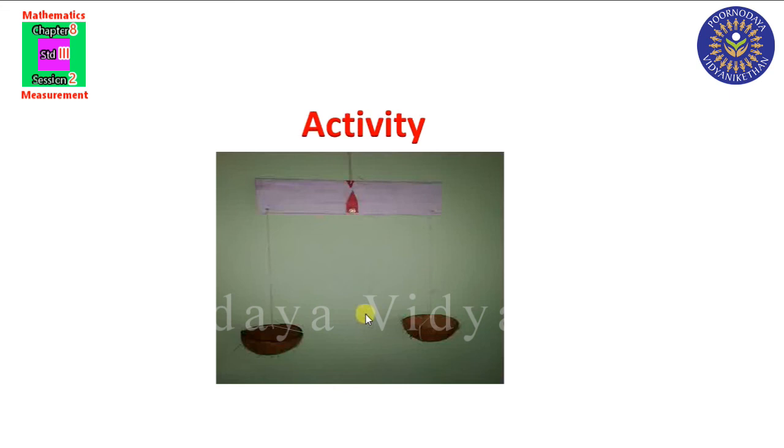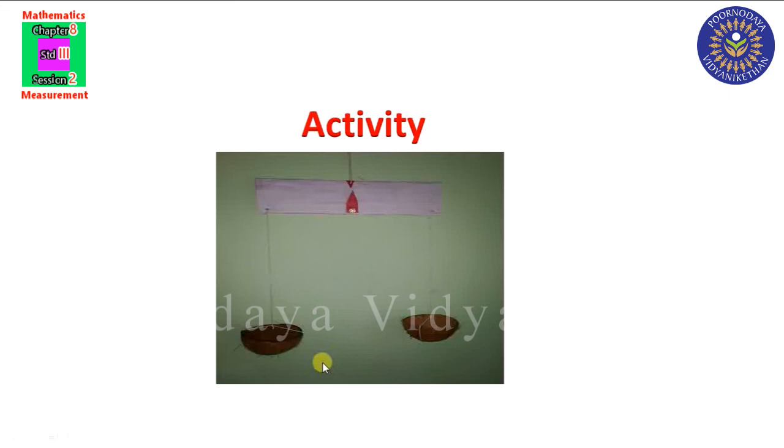Take 2 coconut shells of the same size. Also 2 pieces of thread of equal length. The coconut shells are hung at equal distance from the center of the beam. Okay, then our beam balance is ready. By using this beam balance you can play. Place a big stone on one side of the balance and continue to add small stones to the other side until the weight holders are at the same horizontal level. Count the number of small stones in the weight holder and record it, which will be the mass of the big stone.